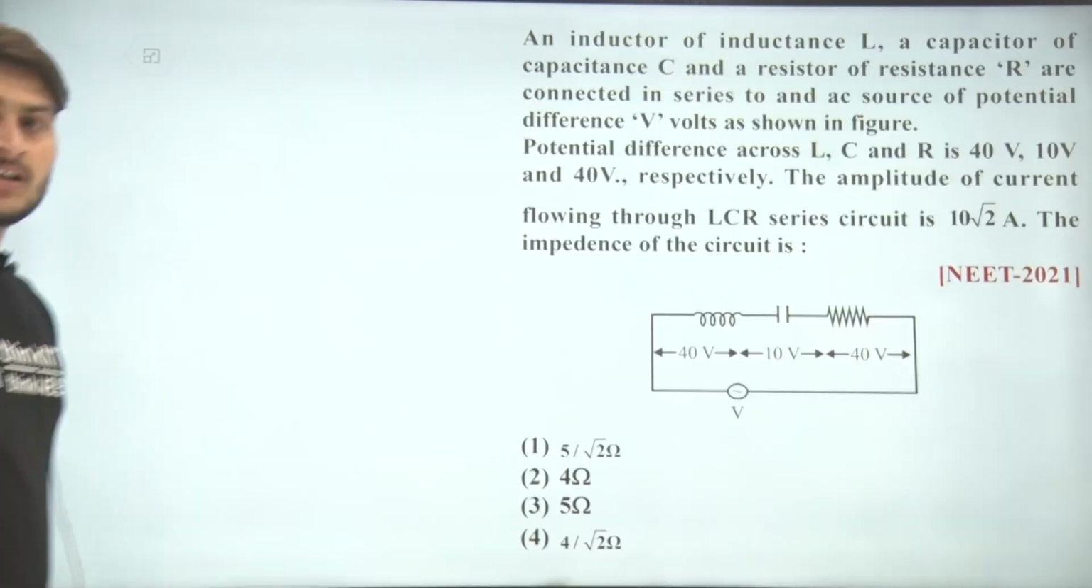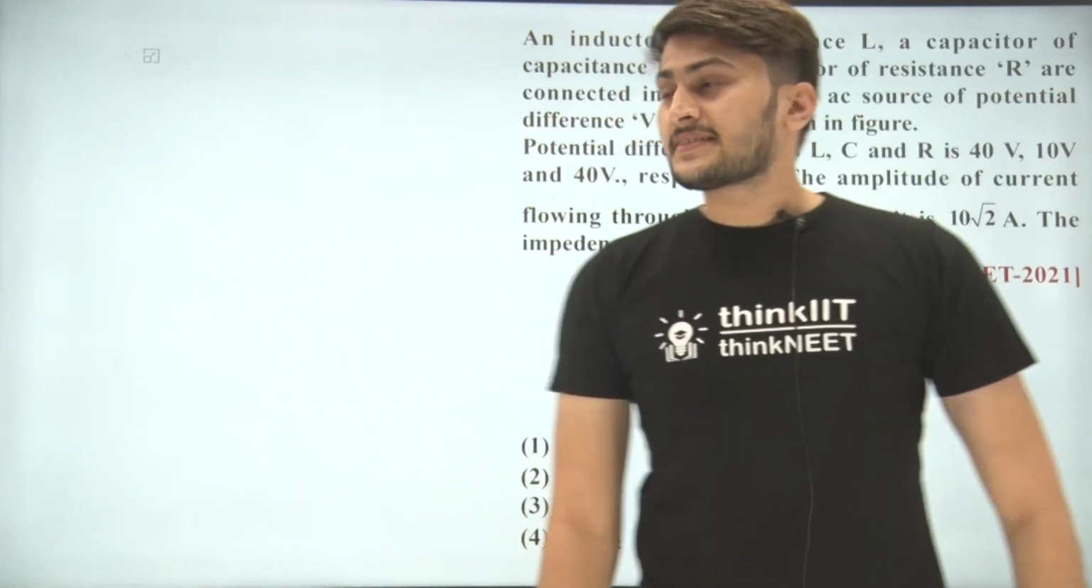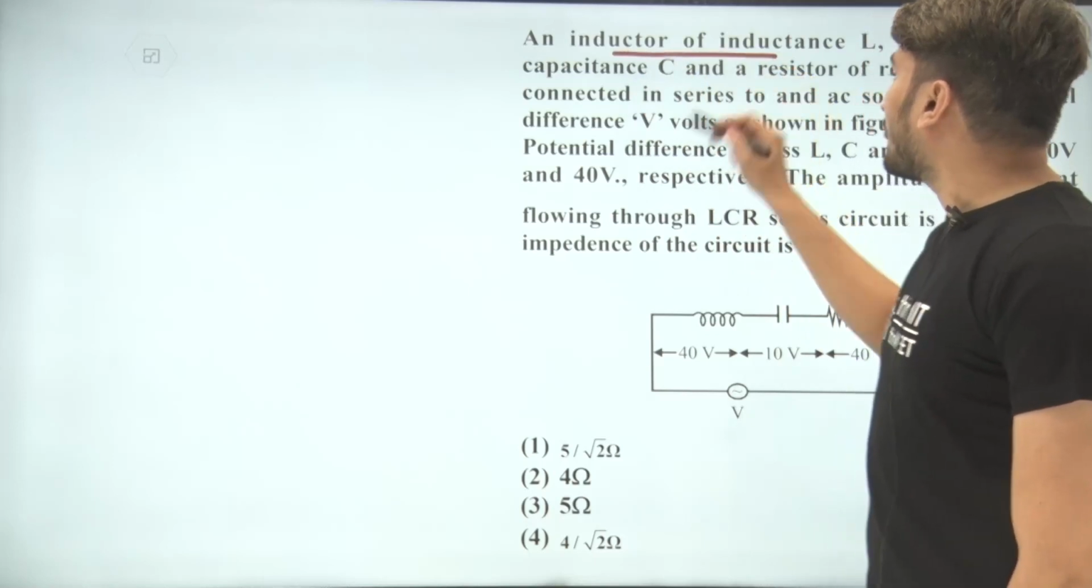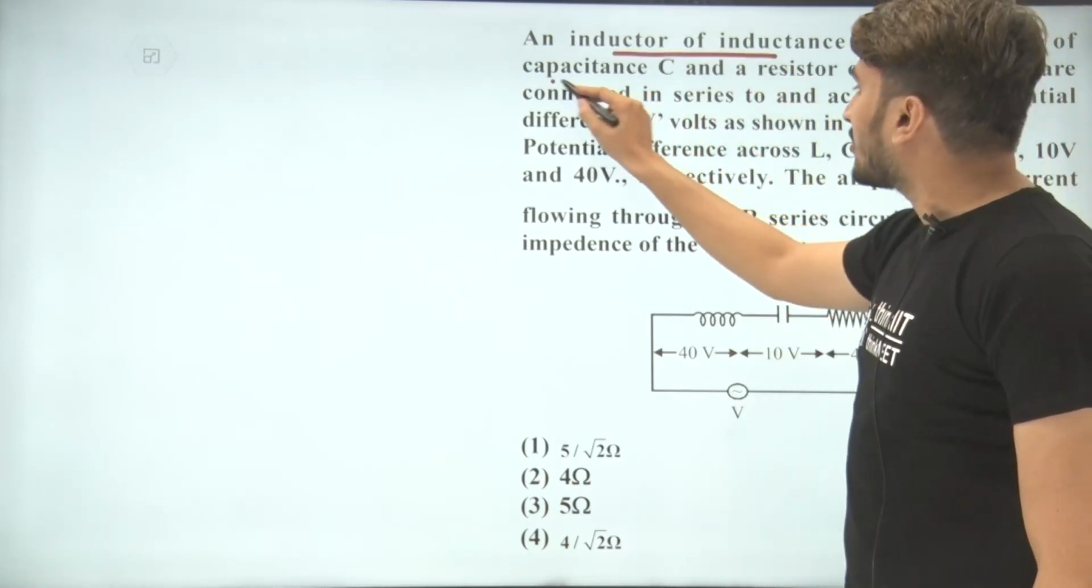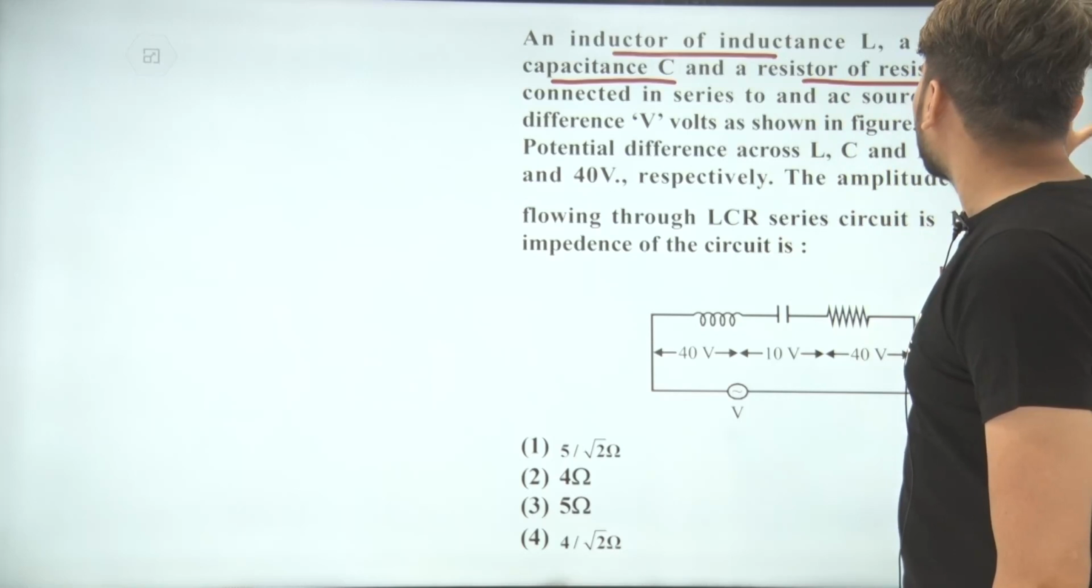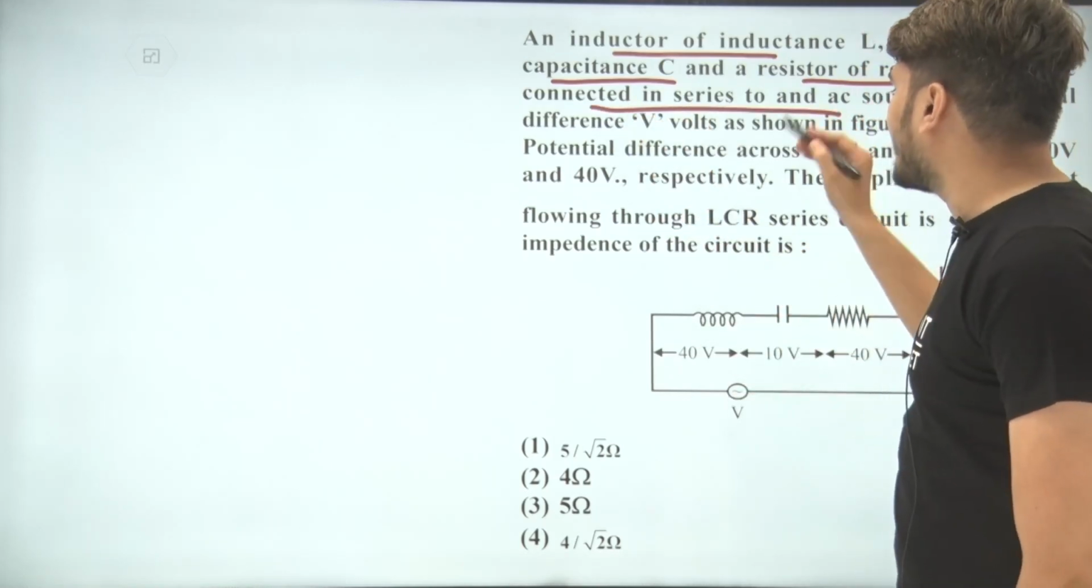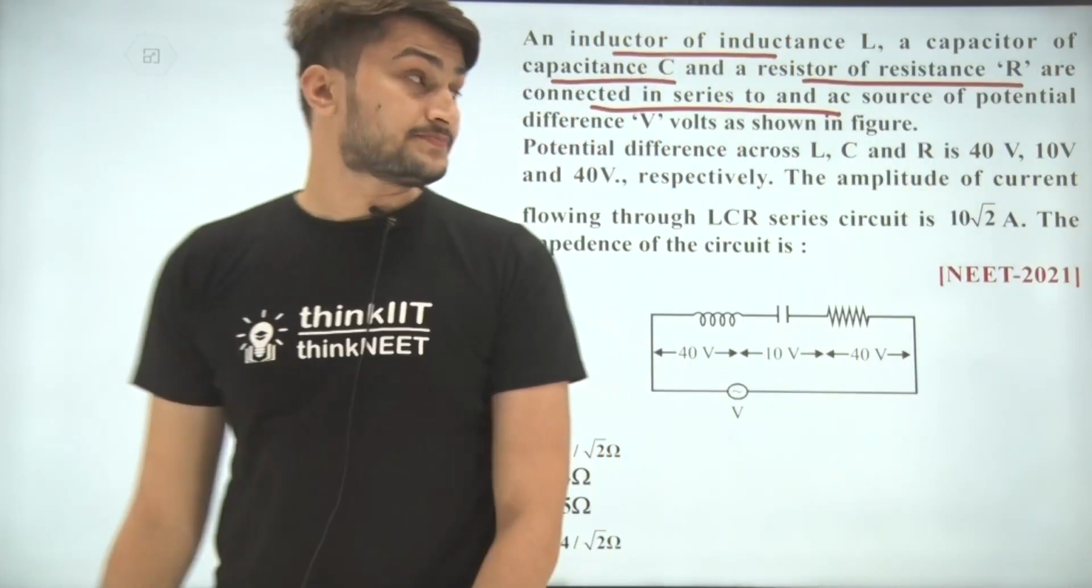Thank you. Hello students, the next question is: an inductor of inductance L, a capacitor of capacitance C and a resistor of resistance R are connected in series to an AC source.